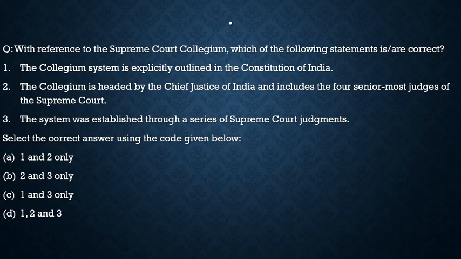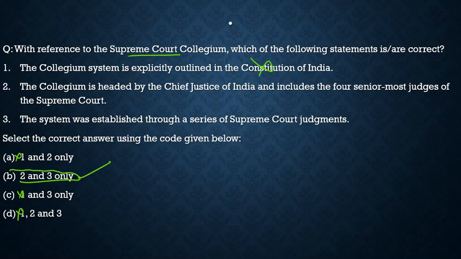The question says: with reference to the Supreme Court's collegium, which of the following statements are correct? First, the collegium system is explicitly outlined in the Constitution of India. Totally incorrect. The collegium system came through the Second Judges Case in 1993. So the first statement is incorrect. Here I would like to mention a technique you should apply in the exams. As the first statement is incorrect, we can eliminate option A, option C, and option D. Now we are left with option B only, that is 2 and 3. This should be the correct answer.